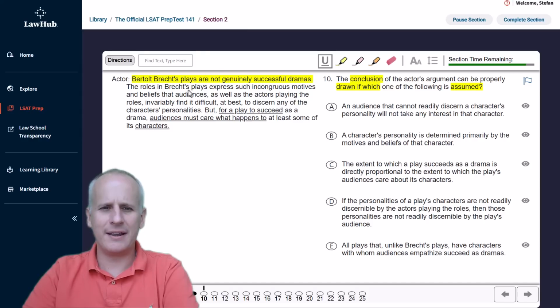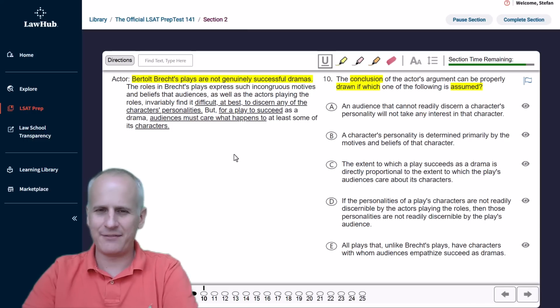But here in the second sentence, the first piece of evidence, we learn that it's difficult to discern the characters' personalities. So we should have kind of a mental prediction, ideally, of, well, we've got to connect this idea that audiences care about the characters to being difficult to understand the characters' personalities.